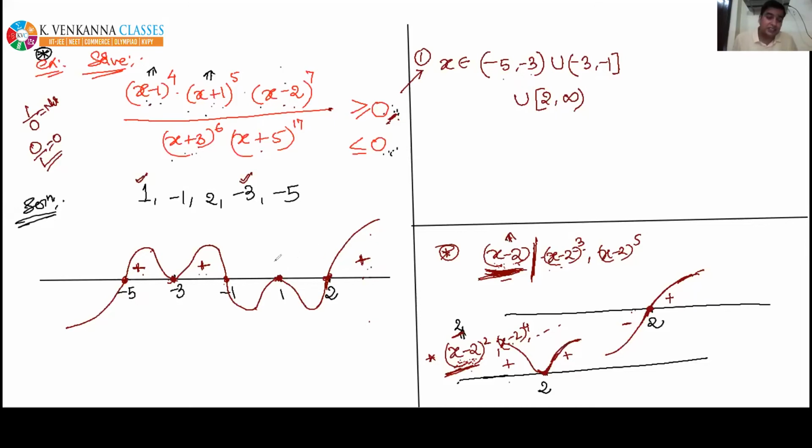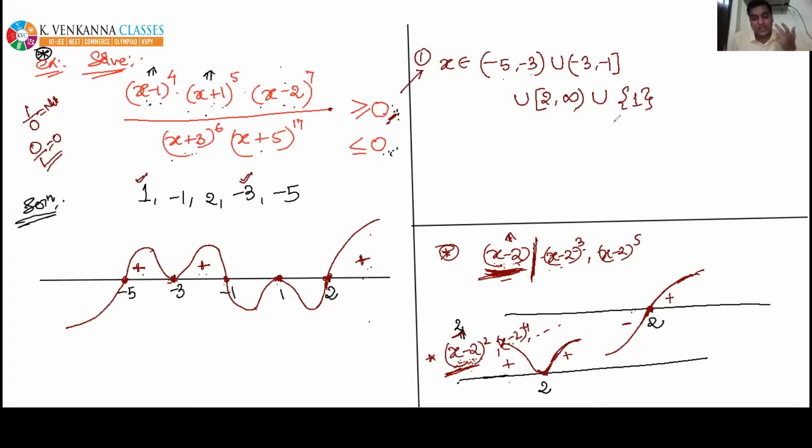So let's check at x equal to 1. At x equal to 1, the numerator is becoming 0. The whole expression is becoming 0, and since the numerator is becoming 0, we can take this one in our answer, because equality 0 we have also to take. So that's why union curly bracket 1 we have to put here. Why curly bracket? Because I am taking just one point. It is not an interval, it is just a point. So any single point or 2 points are represented by curly bracket. So I have to take one separately.